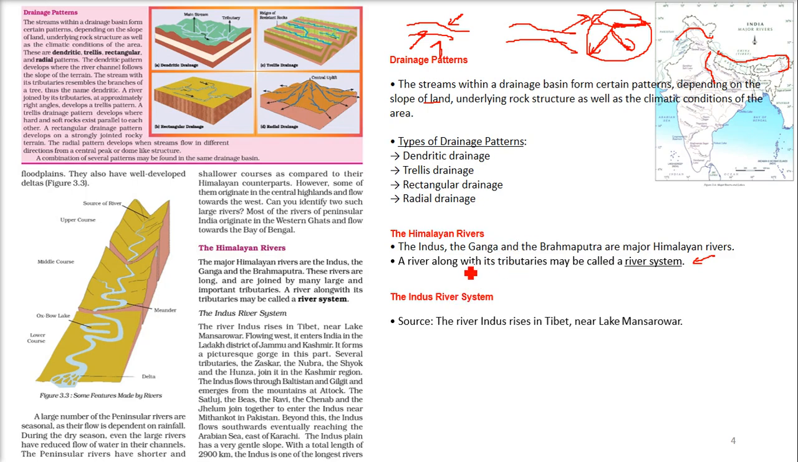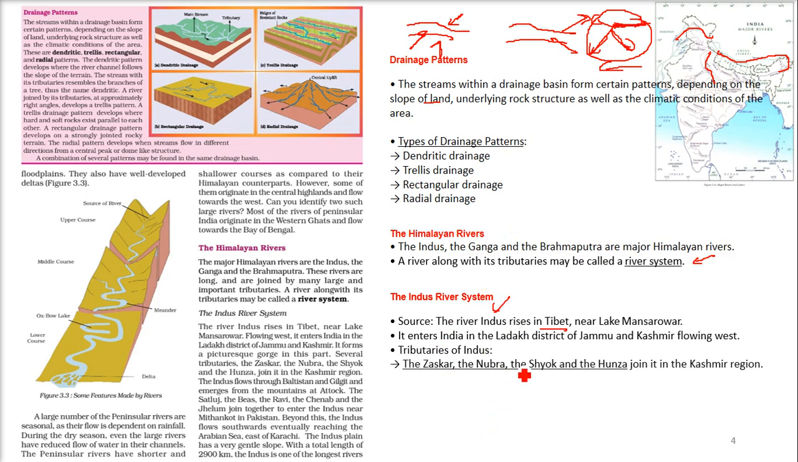Let us start with the longest one, which is the Indus river system. The river Indus or Sindhu Nadi rises in Tibet near Lake Mansarovar, and it enters India in the Ladakh district of Jammu and Kashmir, flowing west. Then the tributaries of Indus are the Zaskar, Nubra, Shyok and Hunza, which join it in the Kashmir region. Then in the Pakistan region, the Satluj, the Beas, the Ravi, the Chenab and the Jhelum join together to enter the Indus near Mithankot in Pakistan.